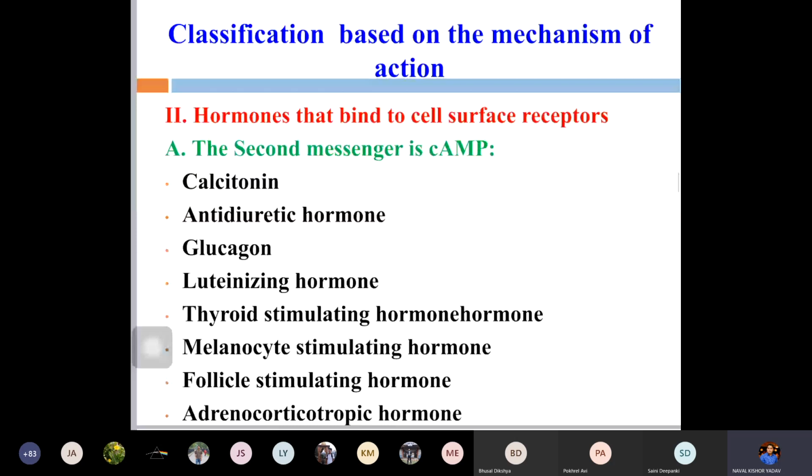These are the hormones which utilize cyclic AMP as a second messenger for their functions: calcitonin, antidiuretic hormone, glucagon, luteinizing hormone, thyroid stimulating hormone, melanocyte stimulating hormone, follicle stimulating hormone, and adrenocorticotropic hormone. These use cyclic AMP as a second messenger and cause the physiological functions.